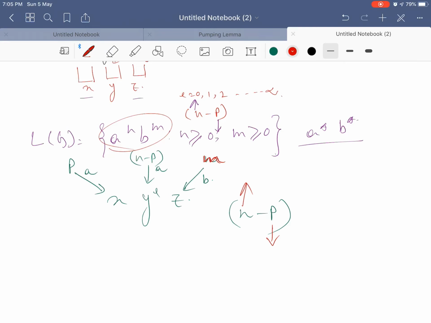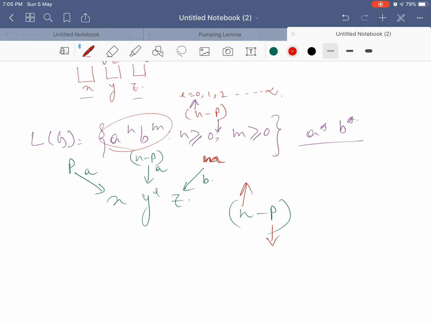Any number of a I can consider or any number of b I can consider, but they are not related to each other. They can increase on their own term, which is not possible in the previous case. Whatever increment we are doing in case of a, the same number of increment we have to do in case of b also. So, in the earlier case it is not possible to construct a finite automata, because one of the limitations of finite automata is that it is memoryless. So, if I have to keep track of how many a's have increased and I have to keep the same number of b's increased, I have to keep one memory, which is not possible in case of finite automata. That is why a^n b^n is not regular.